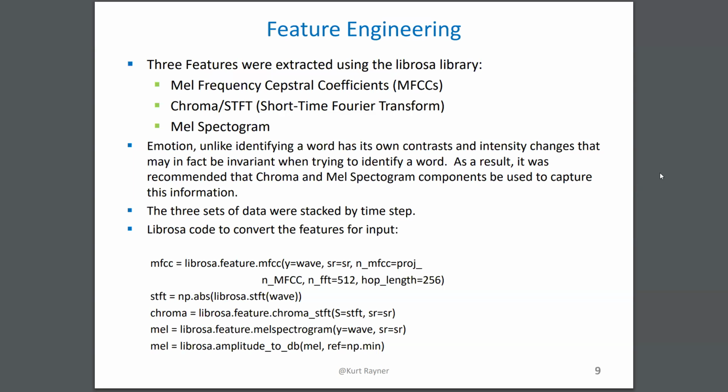The idea is that the MFCC coefficients don't necessarily capture the contrasts and the intensity changes that come along with emotion the way some of these other features do. So again, Librosa offers functions to do that. The features were stacked up so that for any time increment, all of the features are there in one frame.